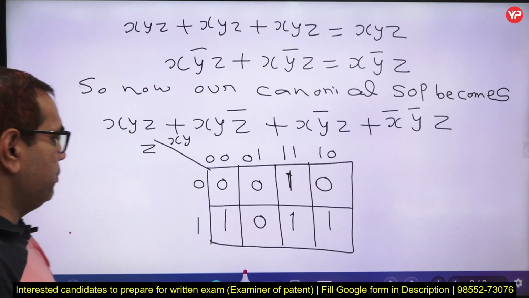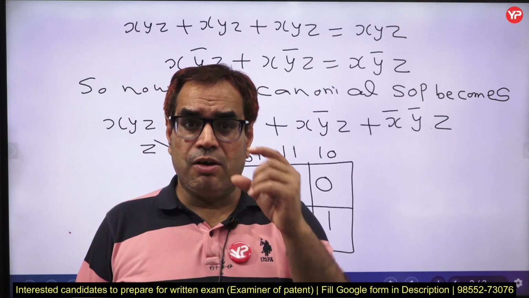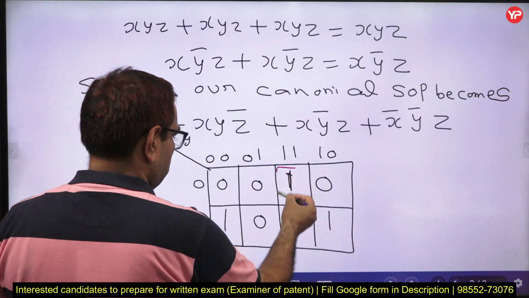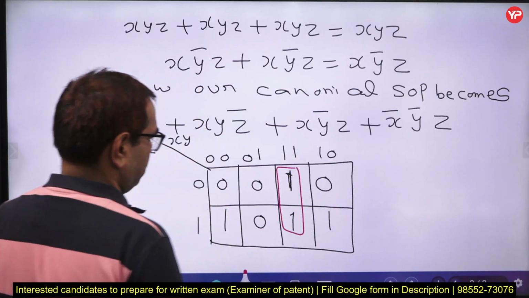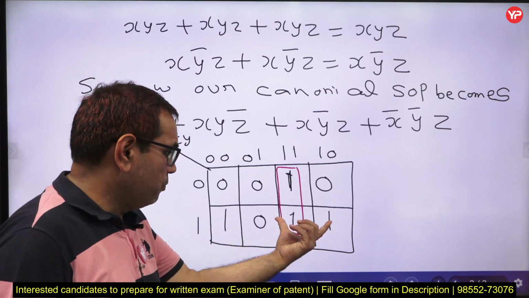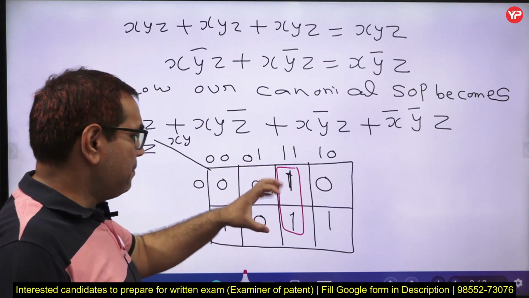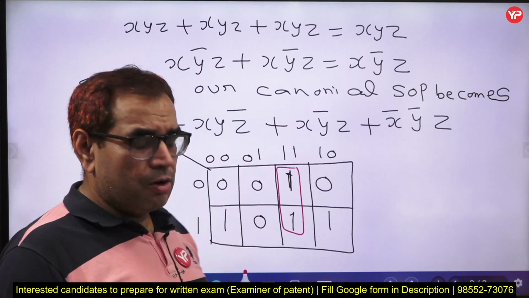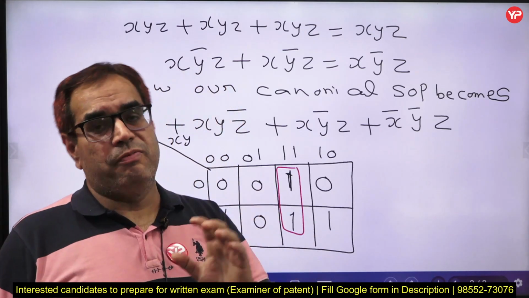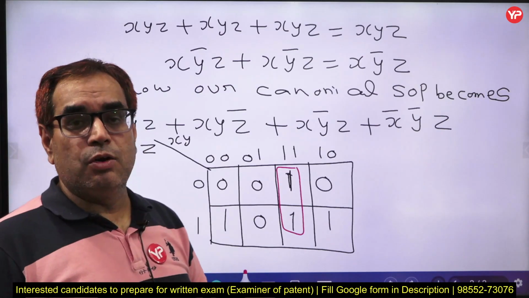Here we have a pair. These 2 ones can be grouped together, but when we make grouping in a K-map, our priority is to cover more and more ones, and we have to avoid redundant groups.